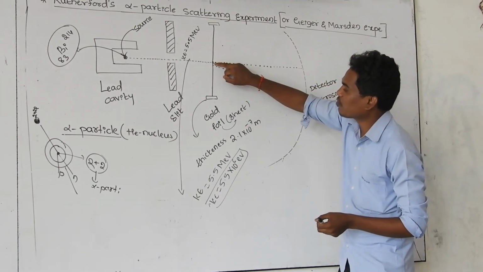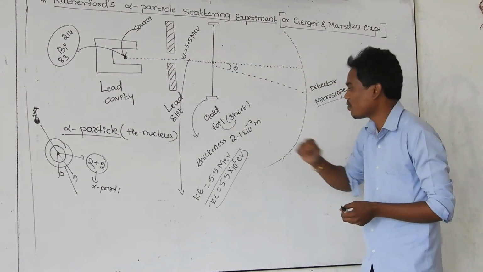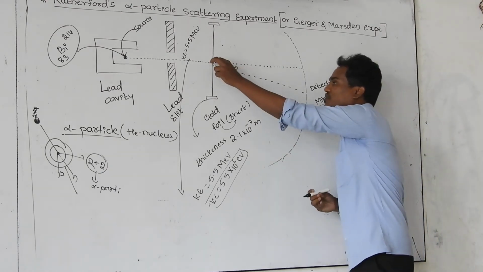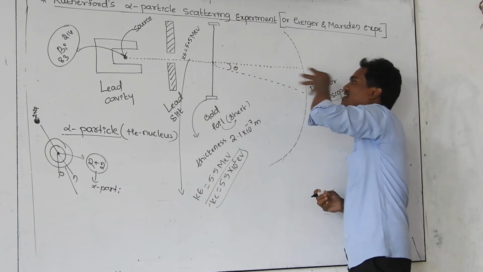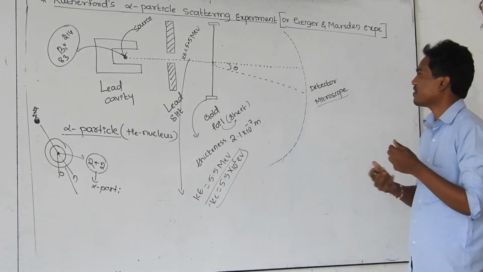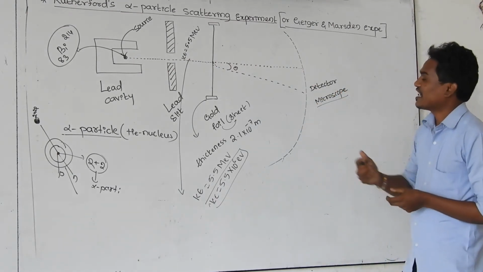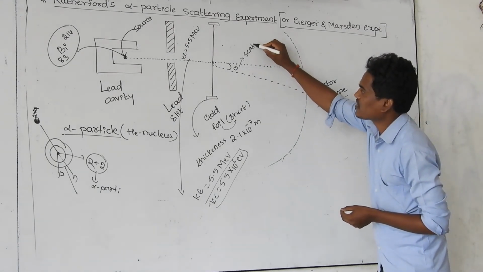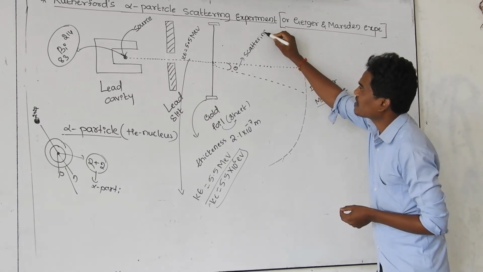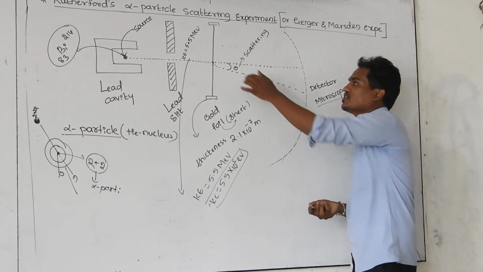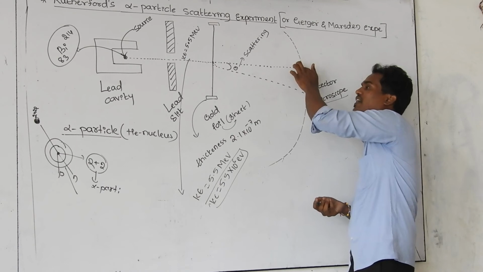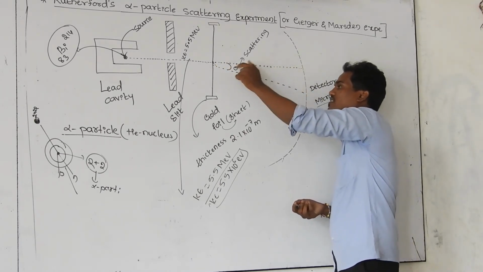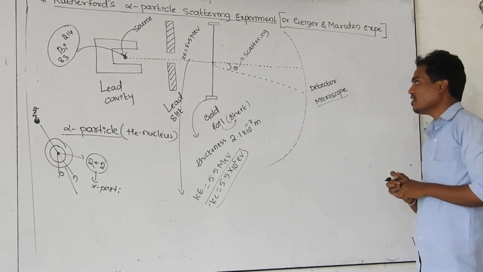Whenever they are hitting the gold foil, whose thickness is 2.1 × 10 to the power of minus 7 meter, after hitting the gold nucleus, those alpha particles are scattering at different angles. That's why this angle we call the scattering angle. What is this angle? This is the incident straight path of the alpha particle and the deviated path. In between these two there is an angle, and that angle is called the scattering angle.